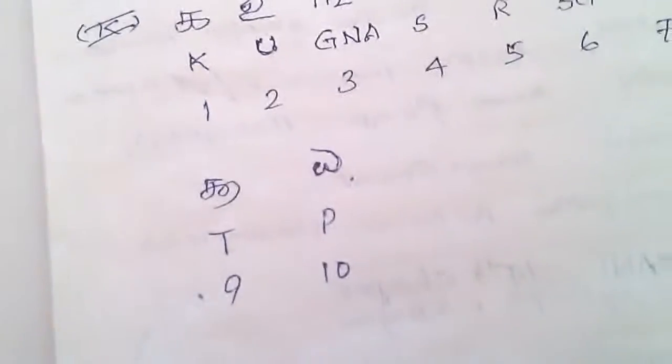Now, compared to this, please show us how it is written. This is 8. Show me that figure, bring it very close.